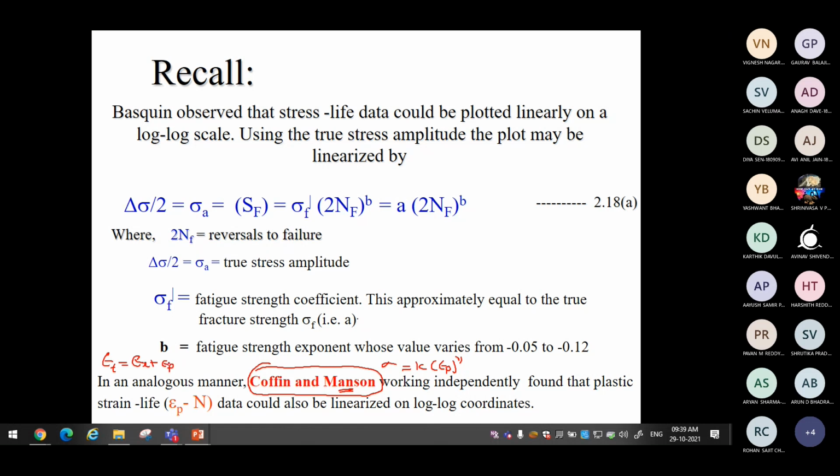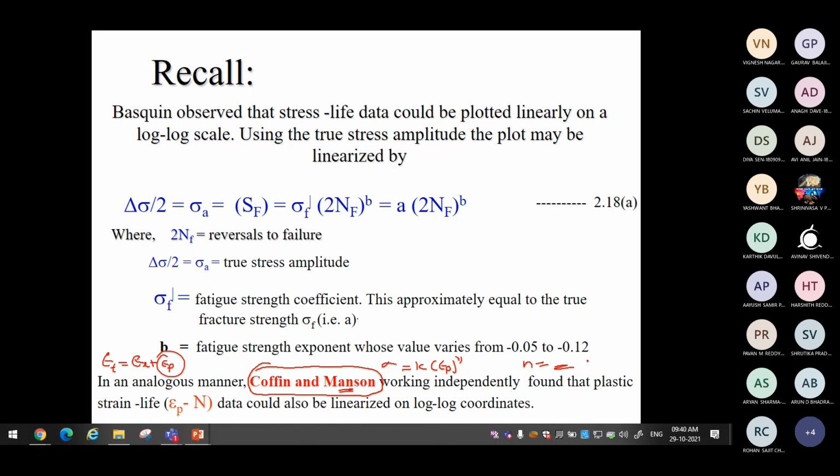In previous classes, from Manson's experiments, depending on the n value, we say the material was cyclically hardening or cyclically softening.